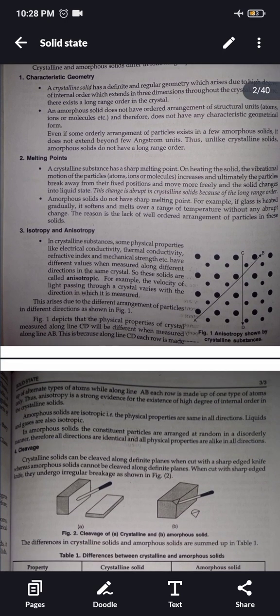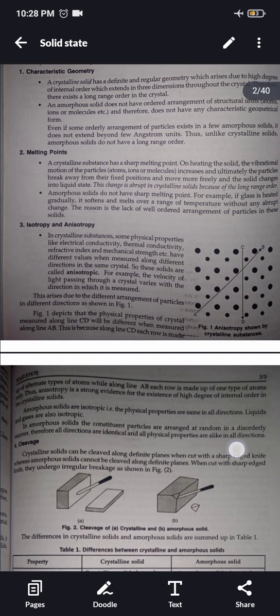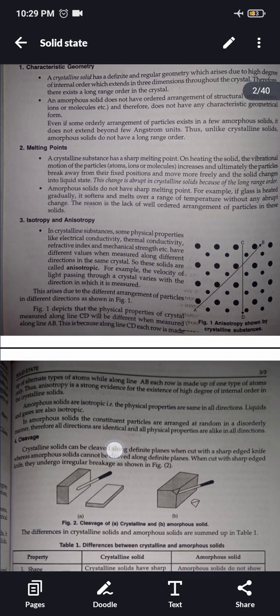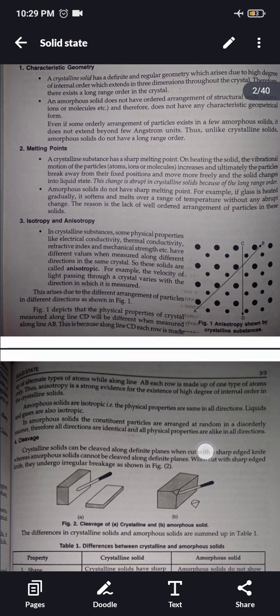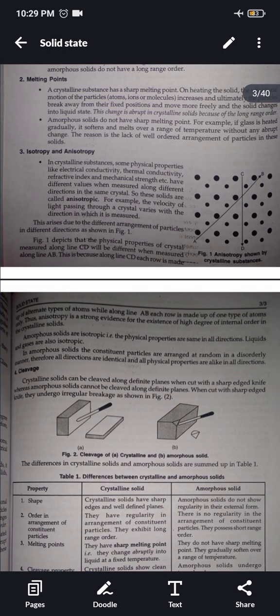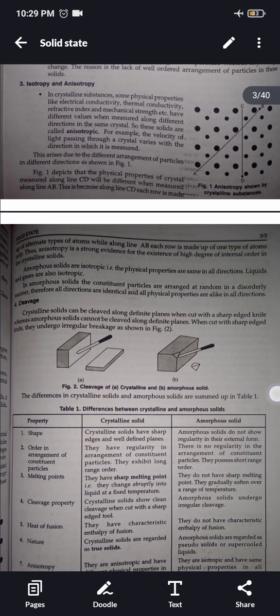Now, cleavage. Crystalline solids can be cleaved along definite planes when cut with a sharp-edged knife, whereas amorphous solids cannot be cleaved along definite planes. When cut with a sharp-edged knife, they undergo irregular breakage, as you can see in the figure. The differences between crystalline solids and amorphous solids are summed up in Table 1.